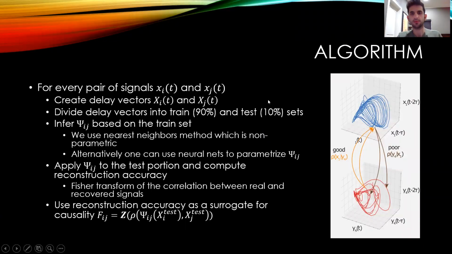So the algorithm that we use based on this principle is that for every pair of signals xi and xj, we first create their delay vectors and then divide them into train and test, and we infer this psi ij based on the training set and using nearest neighbors method, and we apply it to the test portion and use the reconstruction accuracy as a surrogate of the causality. So we know that if xi and xj are parts of the same dynamical system, this psi ij can perfectly reconstruct the test portion of the data, but if they're not in the same dynamical system, then this value will be a low value.